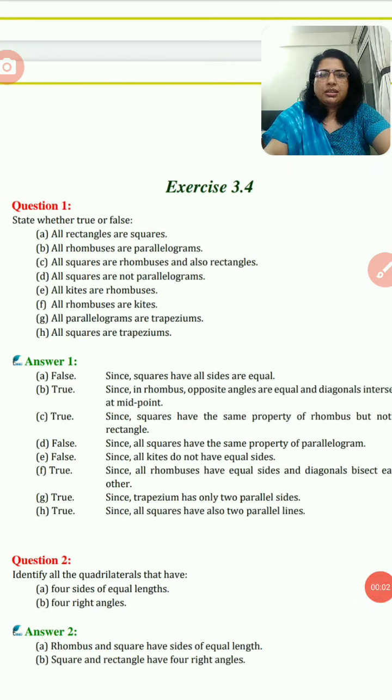Dear students, now exercise 3.4. In this exercise, first question, state whether true or false. First question is, all rectangles are squares.